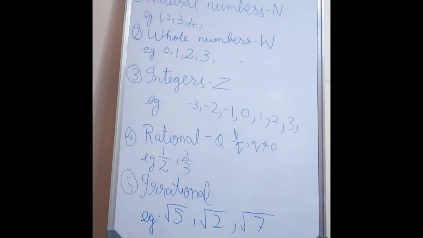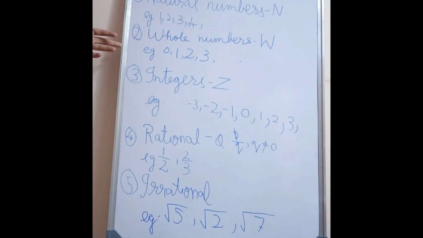Today we are going to revise the portion till 20th June. So we'll start with mathematics. In mathematics we studied the number system. First, the set of natural numbers, which is denoted by capital N. Natural numbers start from 1 and go on infinitely. For example, 1, 2, 3, 4, and so on.